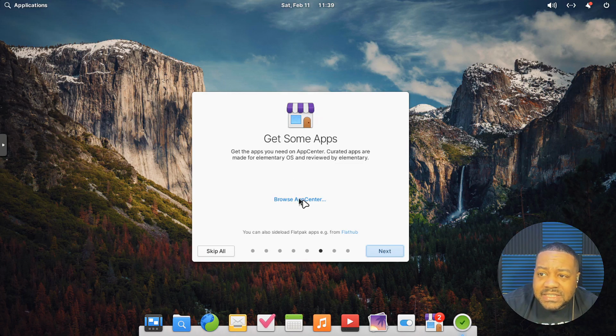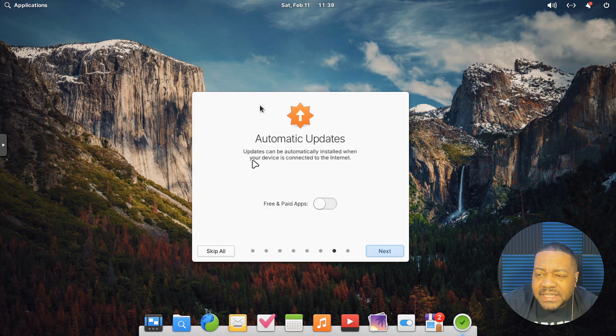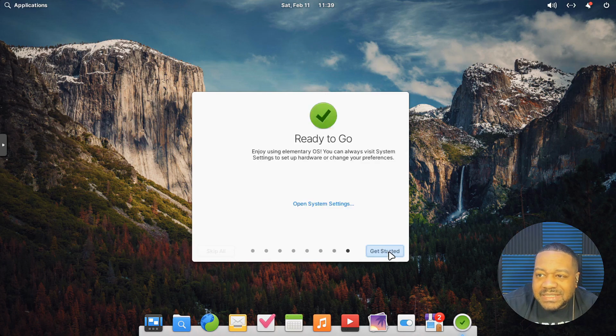But here is our app center, and I was going to show you that in a second. You can click here and that'll take you straight to the app center, so you can get whatever applications you want installed on the system. Now let's go down, hit next there, and then here are the automatic updates. So this will allow your system to automatically update. I'm gonna leave it off for right now because I'm gonna run all the updates. But let's hit next, and then right here it says ready to go.